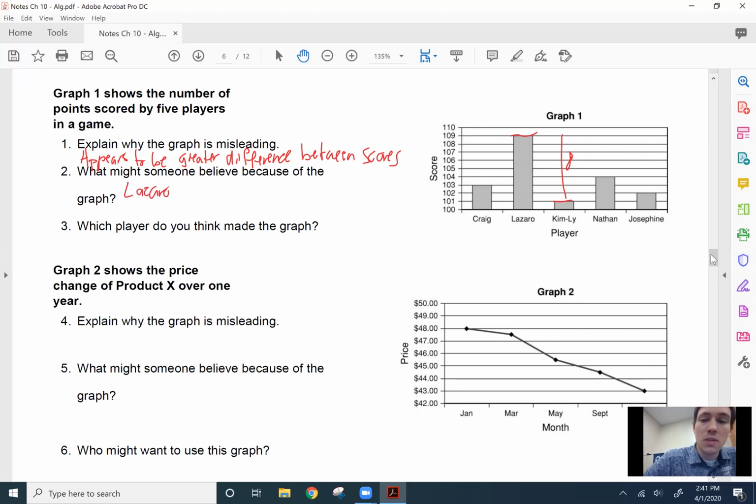Lazaro's scores are far better than everyone else's. Which player do you think made the graph? Who do you think has the most to benefit from this? Yeah, Lazaro. That sneaky man. All right.